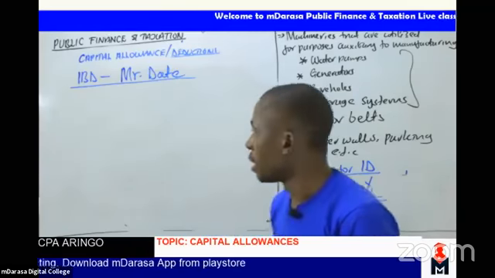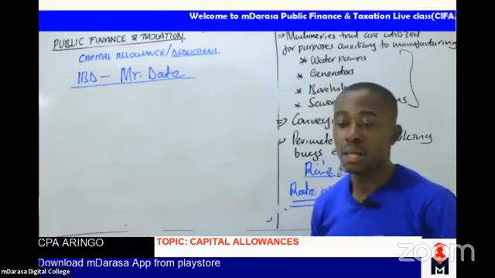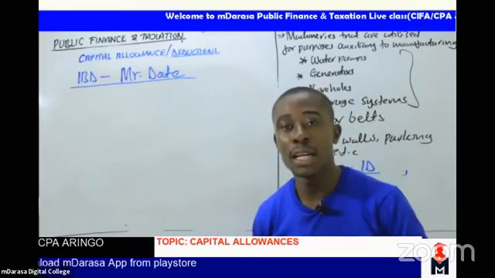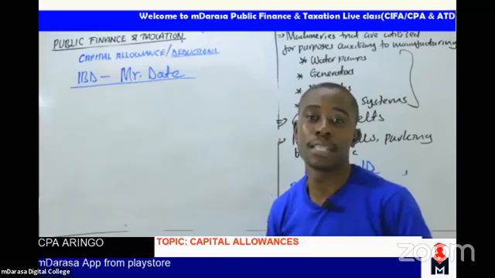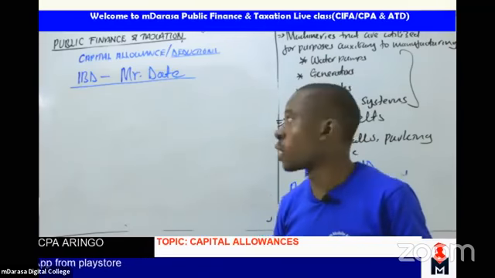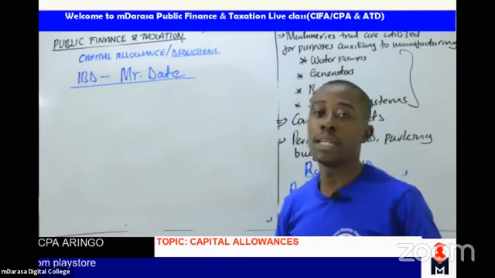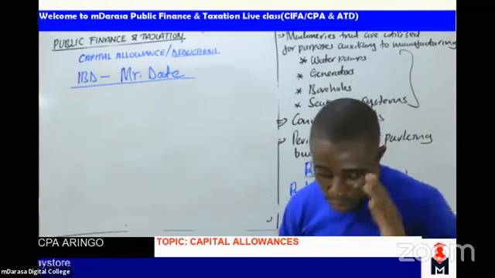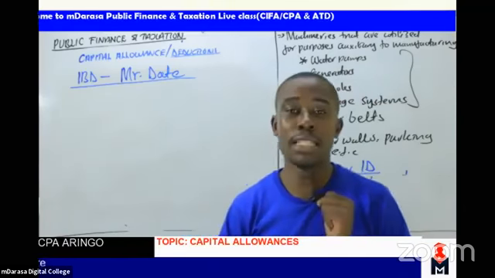So basically, when you are looking at IBD, what must always ring at the back of your mind? That's the question that a good student will always ask him or herself. Whenever you're talking of IBD, first thing, what must always ring at the back of our mind?